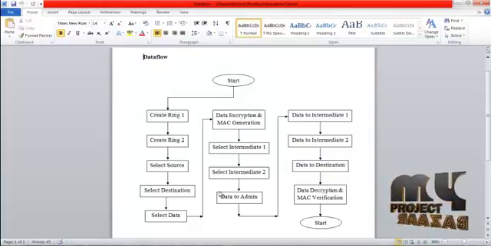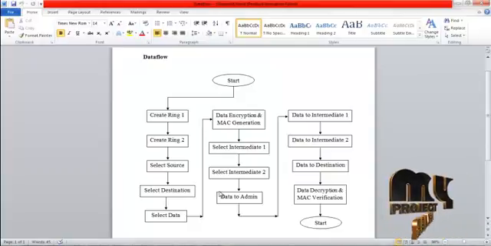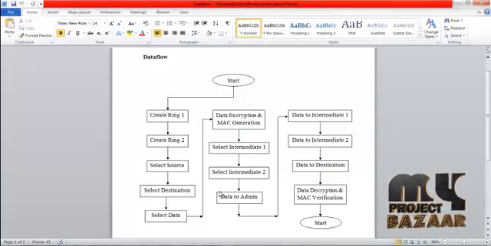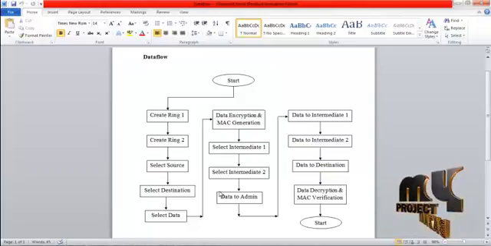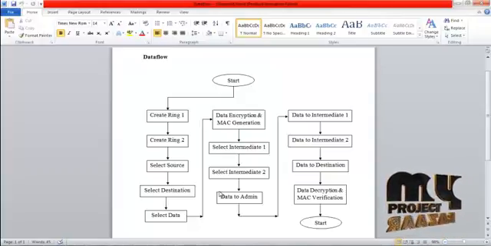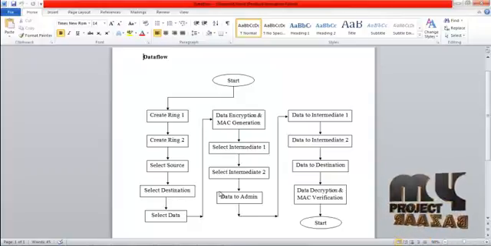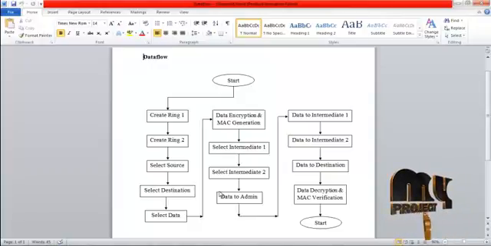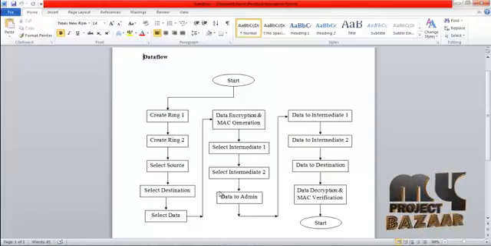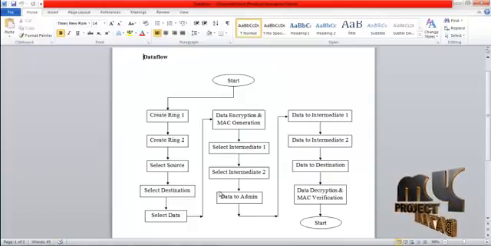This data must be encrypted for the security purpose. For that, the key generation is used. Using that key, the data is encrypted, and then the MAC is also generated for the data. MAC means message authentication code. Message authentication code is used to check the integrity of the data, and then the data is transferred to intermediates.